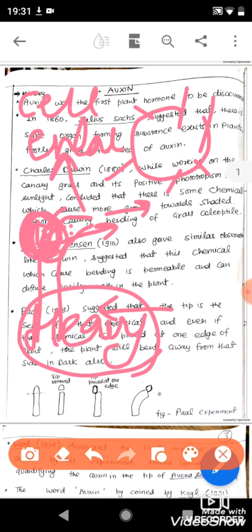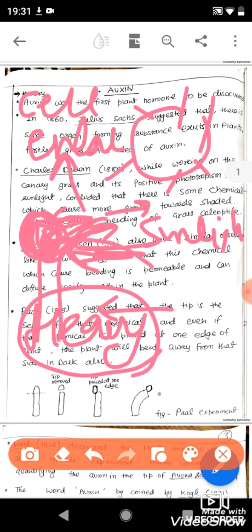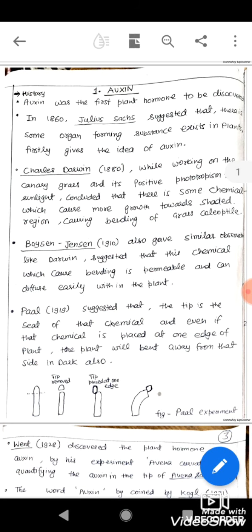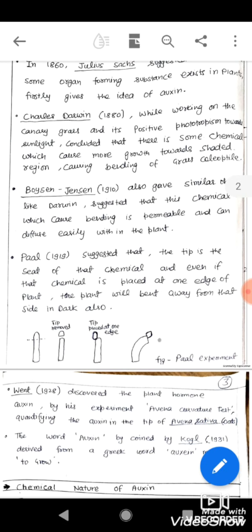If this side becomes heavy compared to the side located near the sunlight, it will cause the bending of the canary grass, or the tip of the canary grass, towards the sunlight, because the shaded side has become heavy. The heavy side falls over the lighter side, so it falls towards the sunlight side and causes the bending towards the sunlight. This was noted by Charles Darwin in 1880. Auxin was also noticed by Boysen-Jensen in 1910.